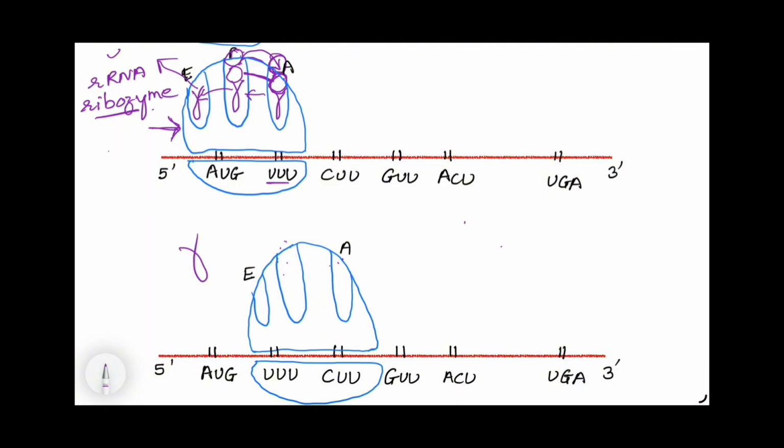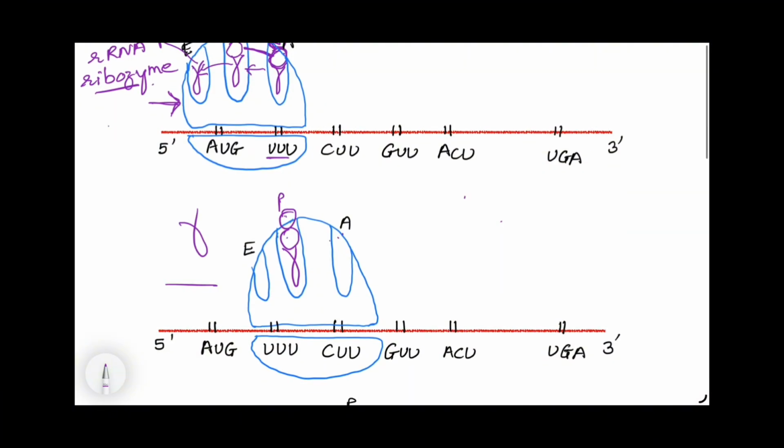So now we have this tRNA molecule which is present at the P site containing 2 amino acids. You can see the ribosome has moved even further. We have moved towards the next codon. So tRNA molecule with anticodon GAA and amino acid which is leucine will enter A site. As soon as this will enter A site, there will be a peptide bond formation between the 2 amino acids between A and P site.